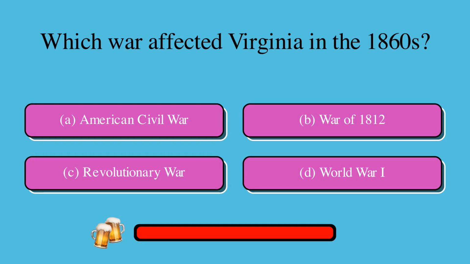Which war affected Virginia in the 1860s? Is it A, American Civil War, B, War of 1812, C, Revolutionary War, or D, World War I? The correct answer is A, American Civil War.